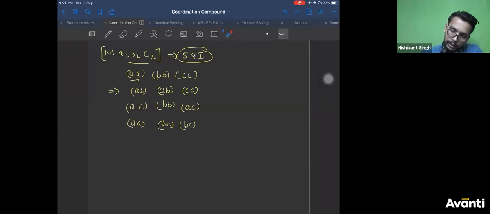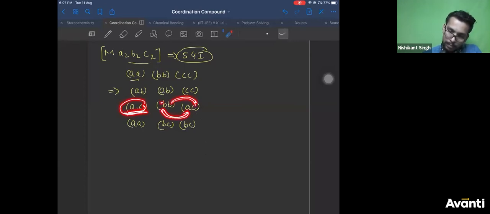What you can do is, if you keep BB constant, AA, AC, sorry, CC, AA, CC, you'll get this only. And if you interchange BB constant, AC, AC, you'll get this only, right? So now, rather than that, keep AC constant and interchange these two. What will you get? AB, AC.